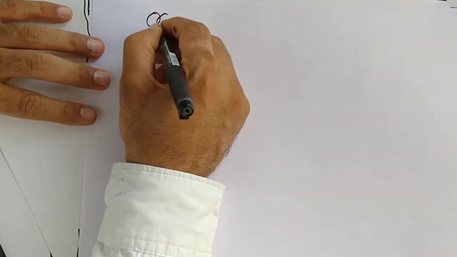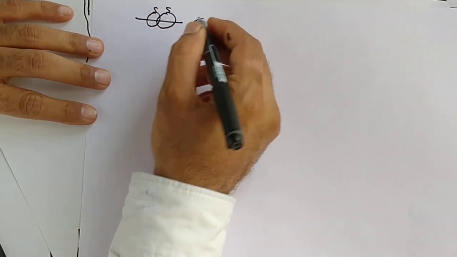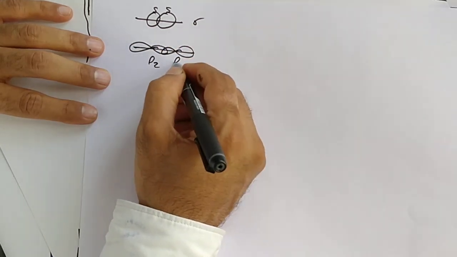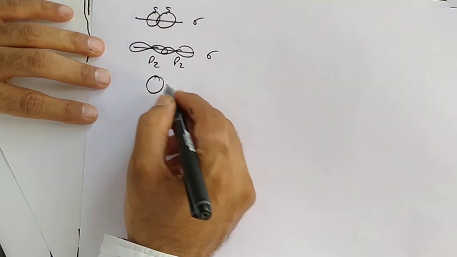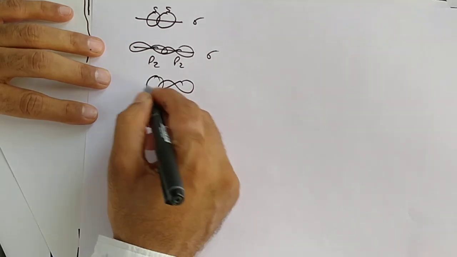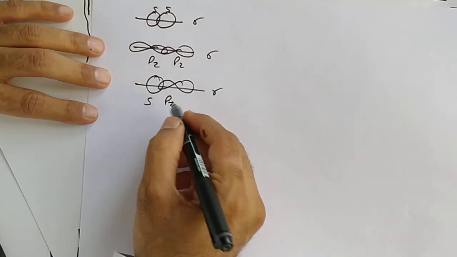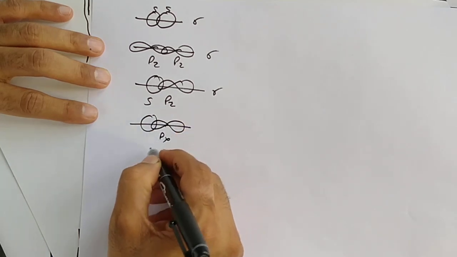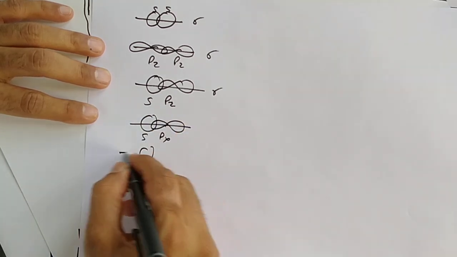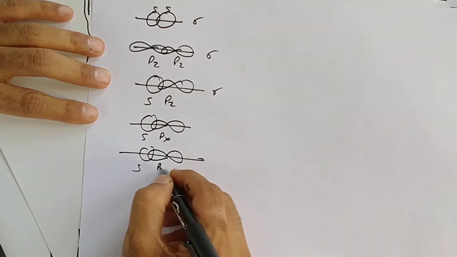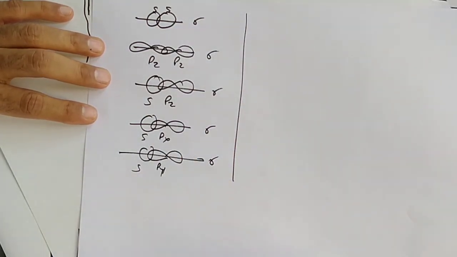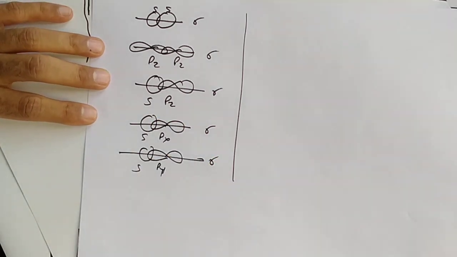In the case of SS overlapping gives sigma. In the case of PZ, sigma. In the case of S and PZ gives sigma. In the case of S and PX. In the case of S and PY gives a sigma. In which case does it give a pi?